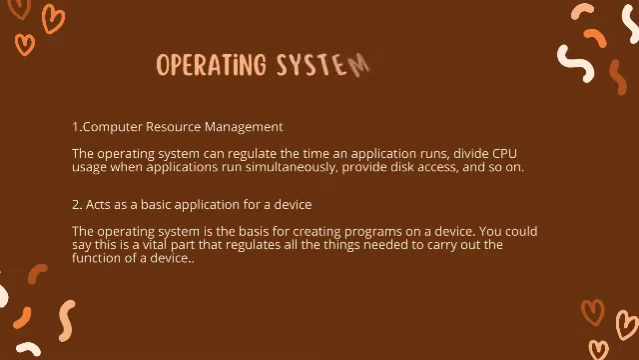Number 1. Computer Resource Management. The operating system can regulate the time an application runs, device CPU usage when applications run simultaneously, provide this access, and so on. Number 2. Acts as a basic application for a device. The operating system is the basis for creating programs on a device. You could say this is a vital part that regulates all the things needed to carry out the function of a device.